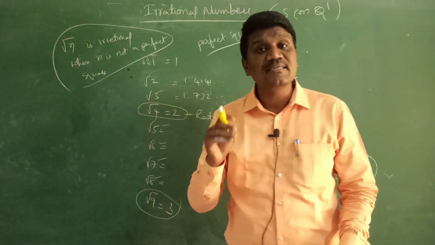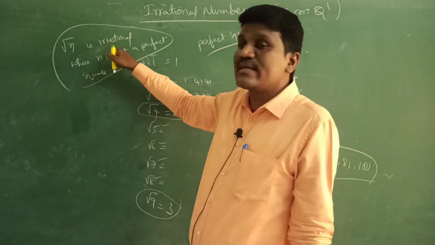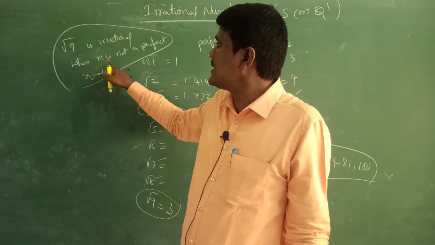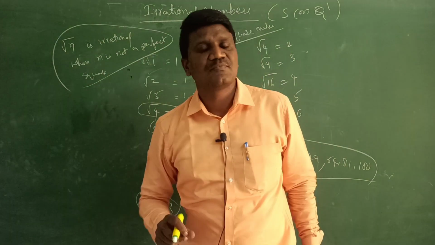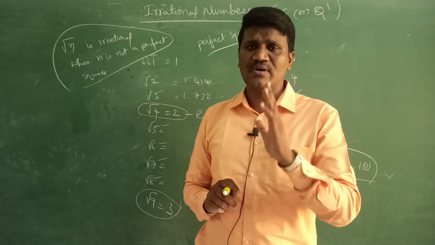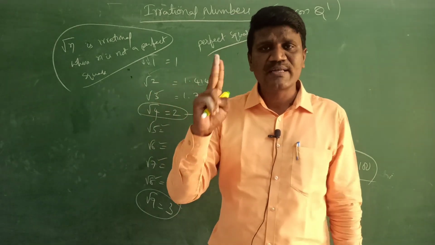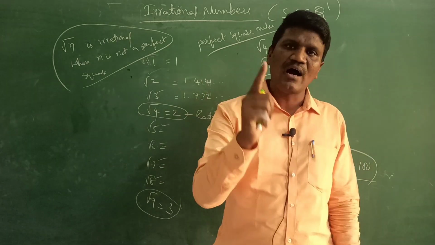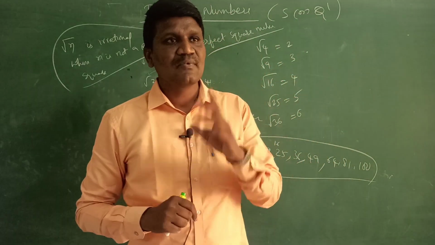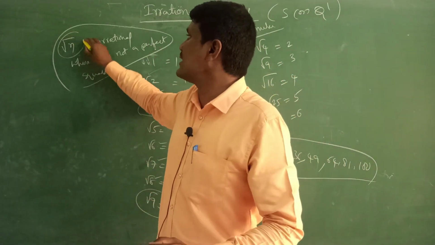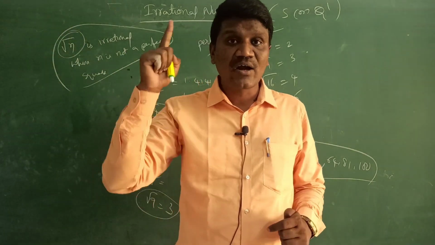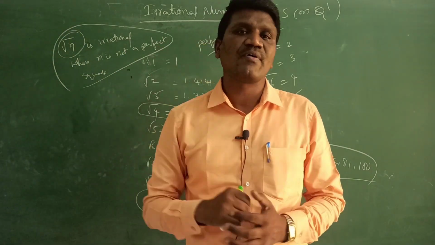So what is an irrational number? Root n is also an irrational number, but here n is not a perfect square. So this is one more definition for irrational numbers. We have seen two definitions for irrational numbers. One is a non-terminating, non-repeating decimal is an irrational number, and the second is root n is an irrational number, but here the condition is n should not be a perfect square.